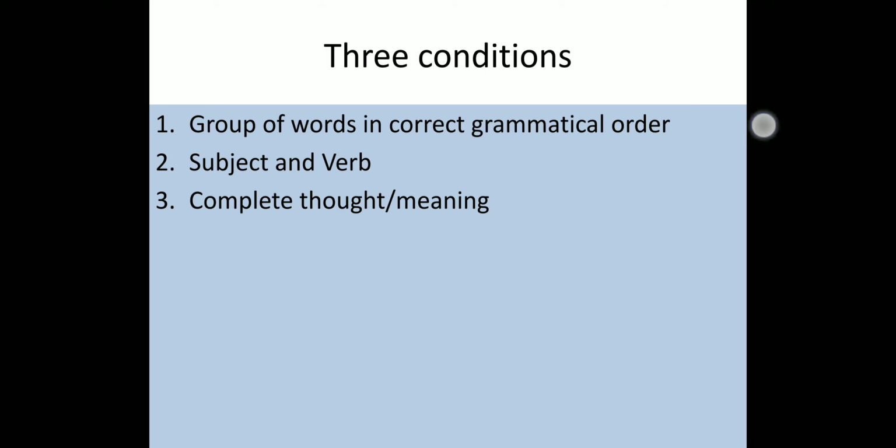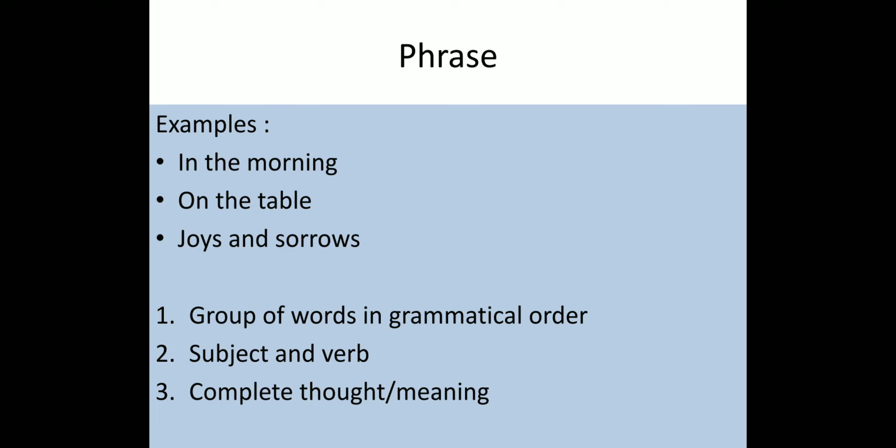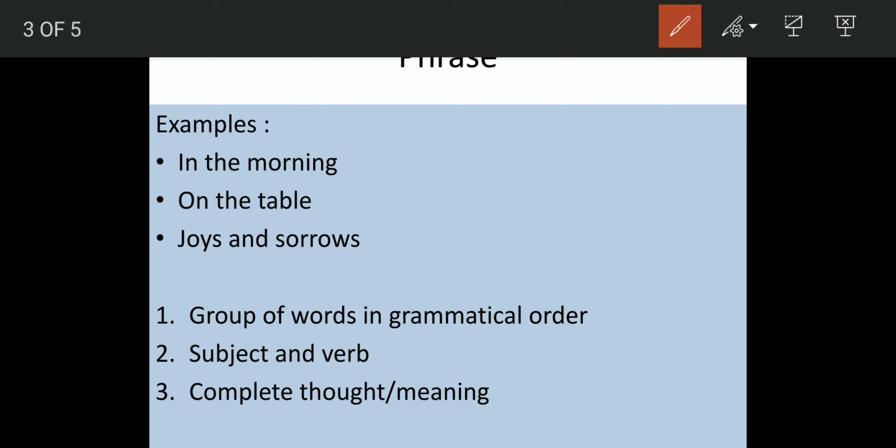Let us see. So let's talk about phrase. We see some examples like "in the morning", "on the table", "joys and sorrows". The first condition that we are supposed to see: group of words in grammatical order. Yes, they are in correct grammatical order. It is not like "morning in the" or "in morning". No, it is in proper grammatical order. First condition is being fulfilled.